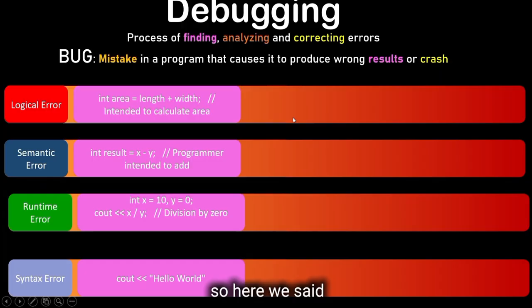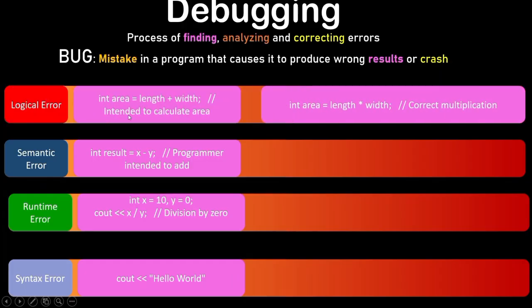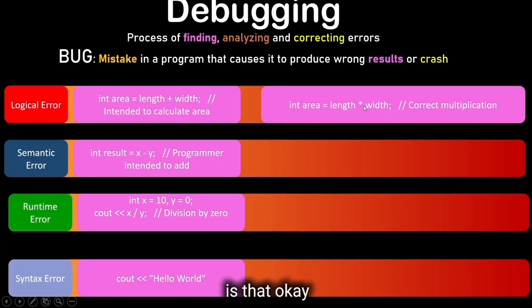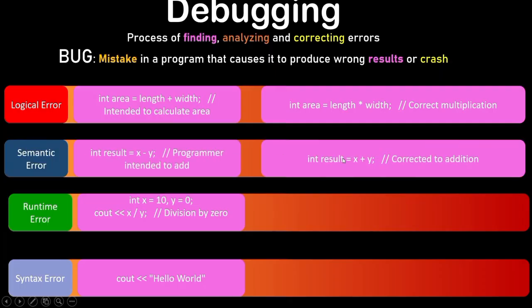Here we said logic error. The programmer wanted to calculate area. So it's just a matter of putting multiplication. Is that okay? It means we are done. Next, here we said the program intended to add, so it's just a matter of putting addition. You see? Simple.